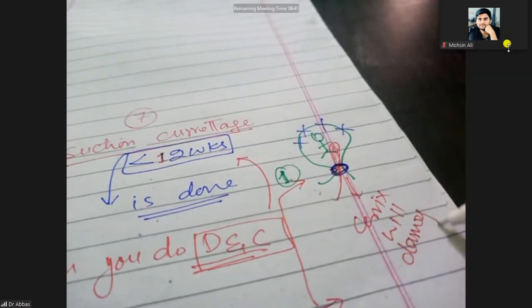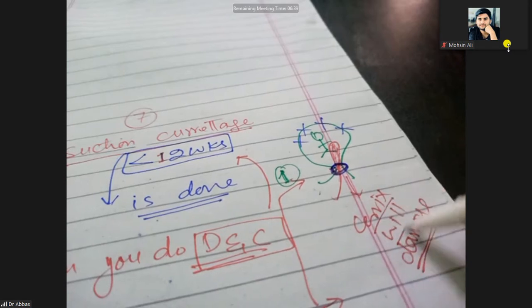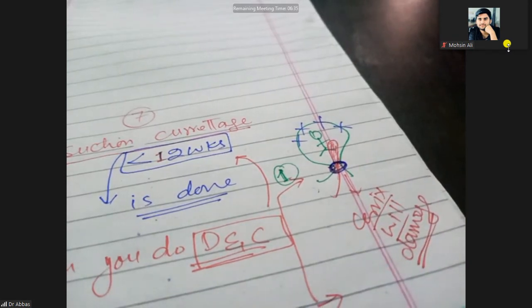In the future, this cervix will become incompetent to hold the baby. Clear? This is the first reason you never do D and C when the pregnancy is less than 12 weeks. Clear? Next point.